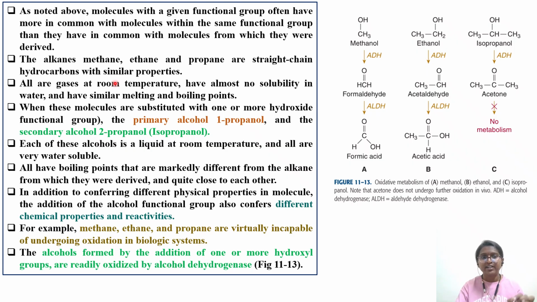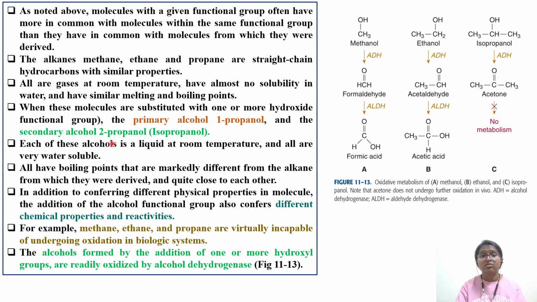All the straight chain alkanes are gases at room temperature, have no solubility in water, and have similar melting and boiling points. But once the OH group is attached to ethane, ethanol is miscible with water. When these molecules are substituted with one or more hydroxyl functional groups, we get primary alcohol, that is 1-propanol, and secondary alcohol, that is 2-propanol or isopropanol.